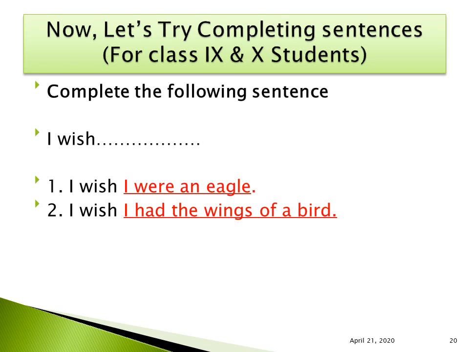So see, if you are using the to be verb, it will always be were. And if you want to use different types of other verbs, that will be after wish. I wish, the sentence will be in past, simple past. So in the first example, I wish I were an eagle. Here I have used the to be verb were, and in the second example, I wish I had the wings. It is in I had the wings of a bird. It is in simple past tense.